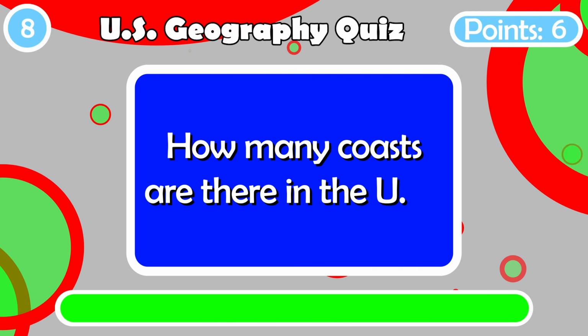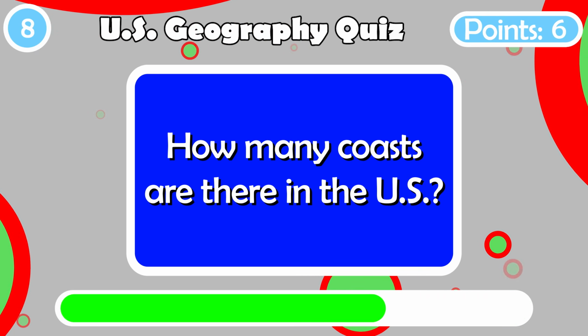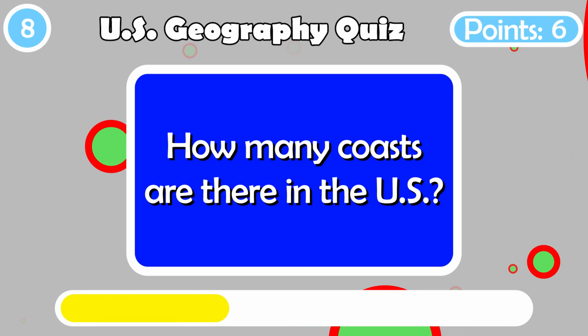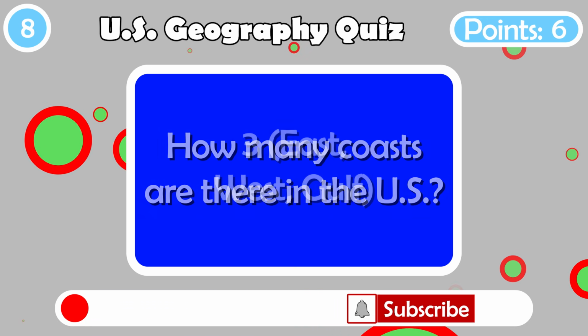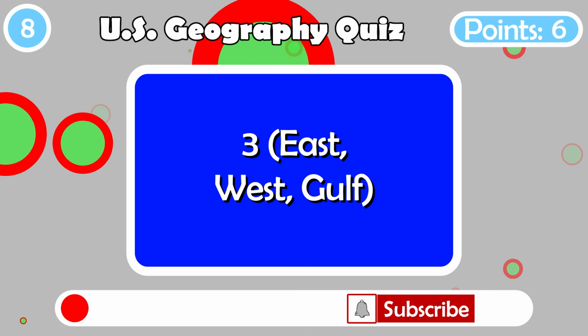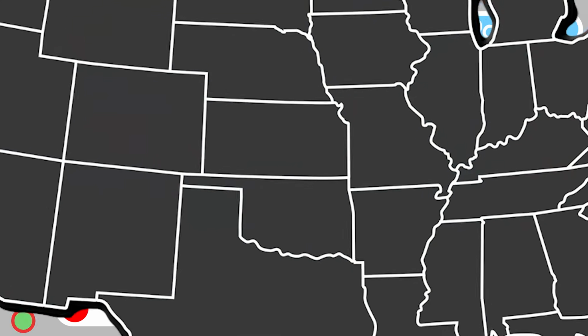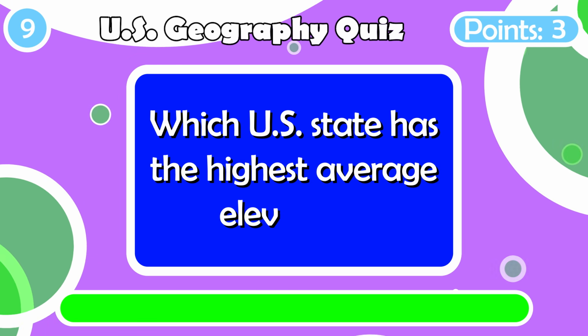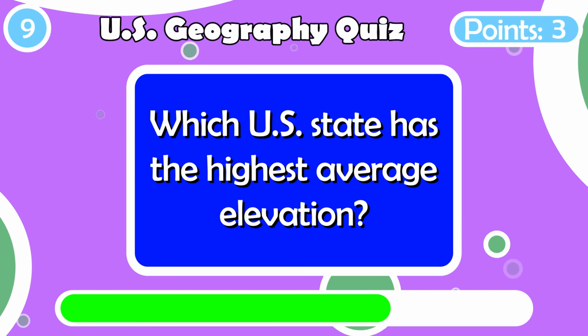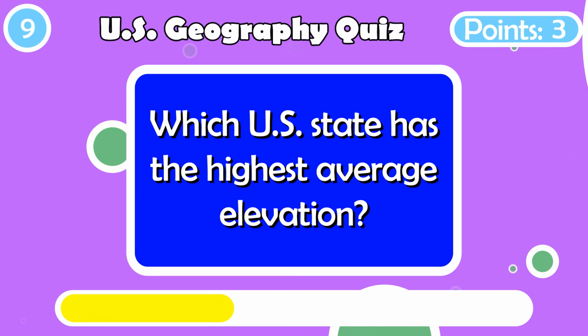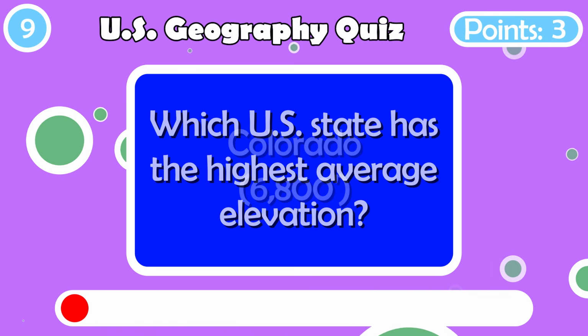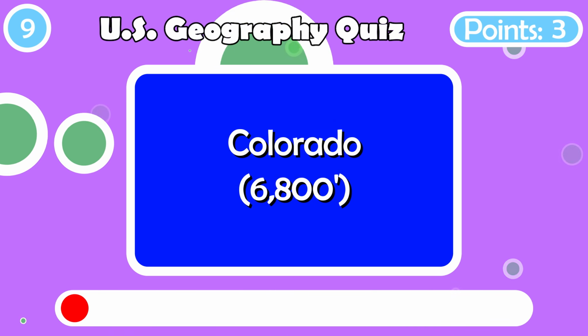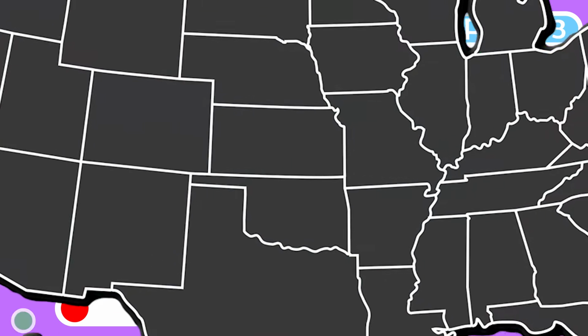How many coasts are there in the U.S.? Three: east, west, and the Gulf Coast. Which U.S. state has the highest average elevation? Colorado at 6,800 foot.